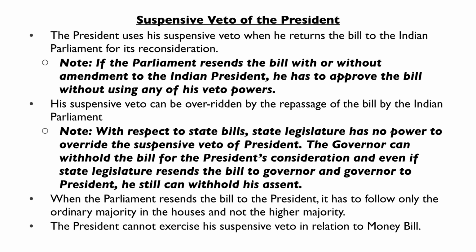But with respect to the state bills, the state legislature has no power to override the suspensive veto of the president. So what does the governor do? That he will withhold the bill for reconsideration by the president. Okay?